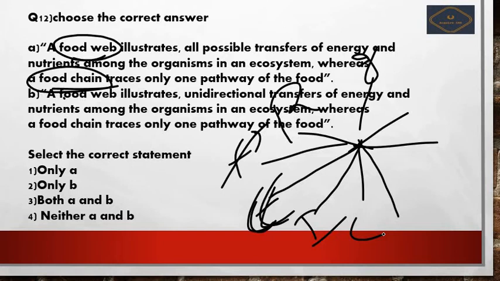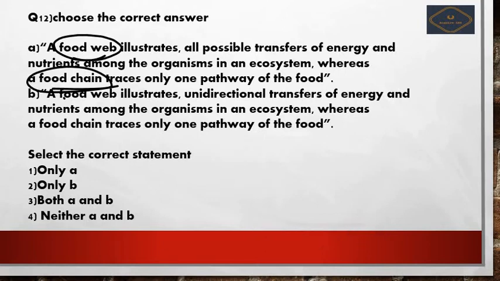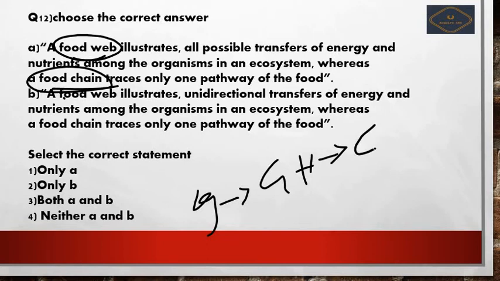But the food chain does not have such multi-directional flow, it has unidirectional. Food chain has a unidirectional flow, that is producers, that is grass will be eaten by the grasshoppers, in turn it can be eaten by the frogs, and it can be eaten by the snakes.